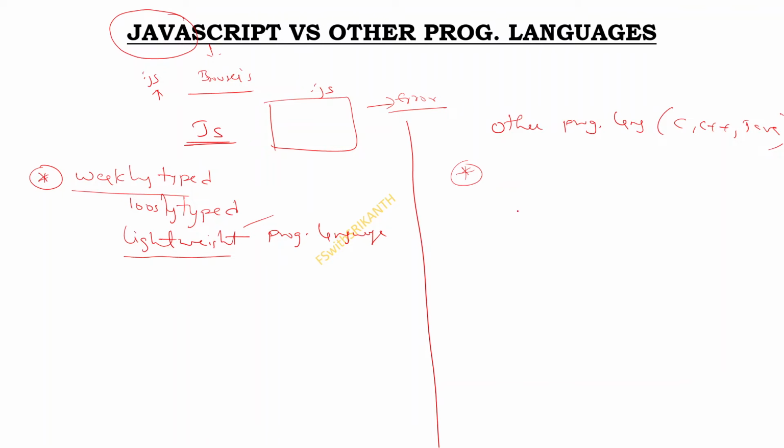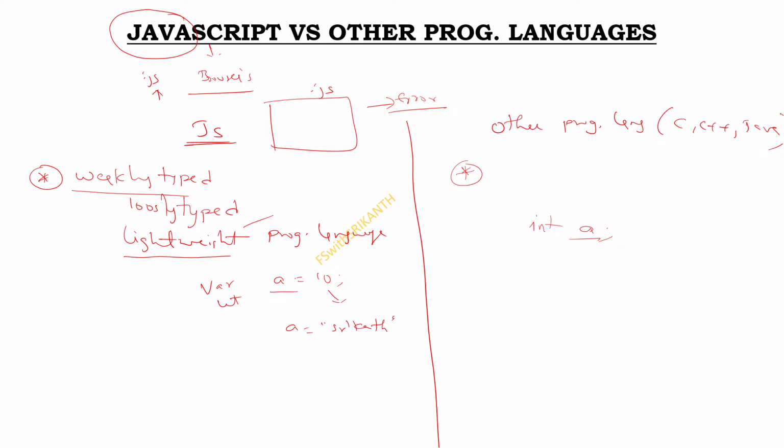But in other programming languages, once you declare a variable with one particular type, suppose you observe int a, it will behave like an int only. But in JavaScript, you just declare a variable with var or let. Suppose initially it holds 10, in the future it may become a equals Srikanth.